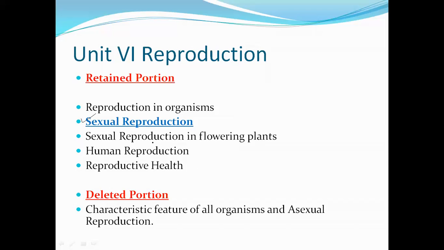How pollination takes place, how reproduction takes place in the flower, and once it is pollinated, how fertilization takes place. Once fertilization takes place, how it is formed into seed, then into fruit. Also monocots, dicots and different topics we will learn in this chapter, sexual reproduction in flowering plants.